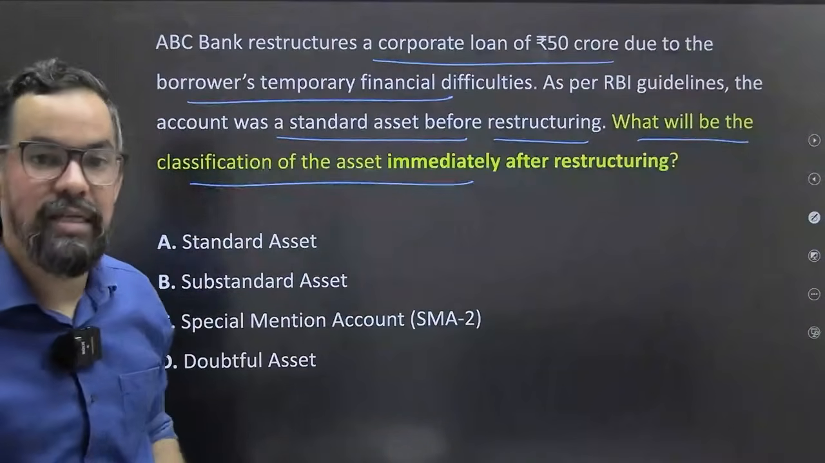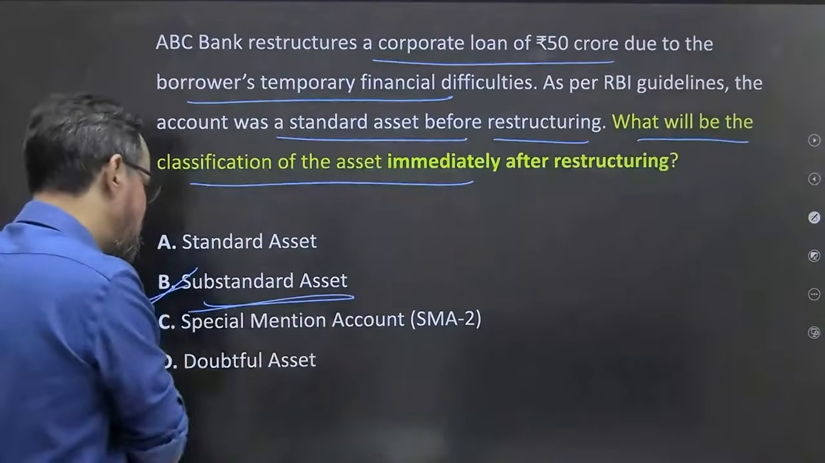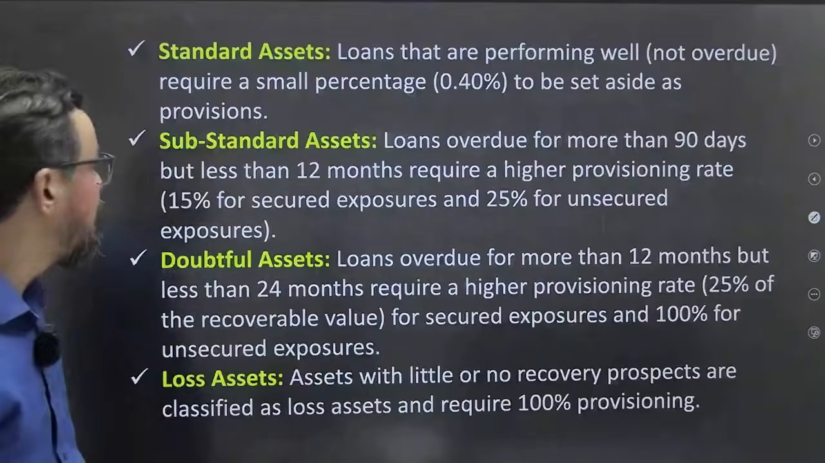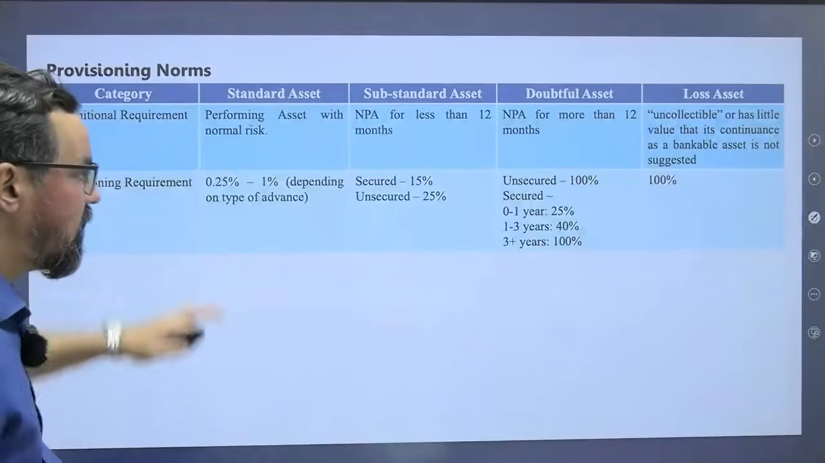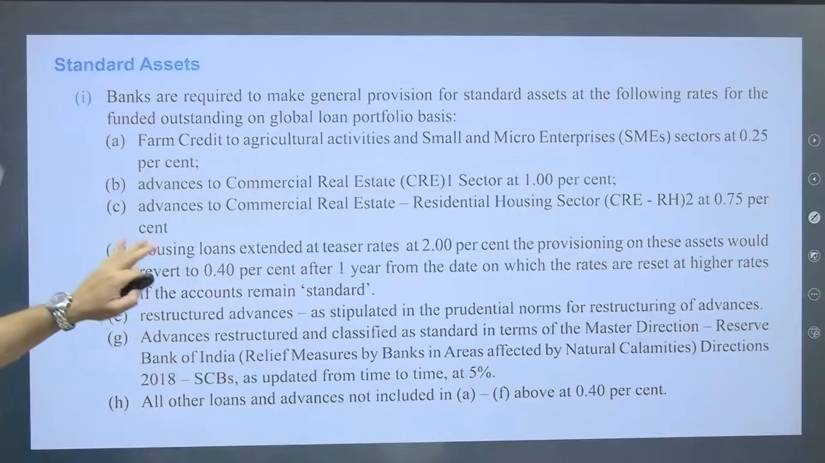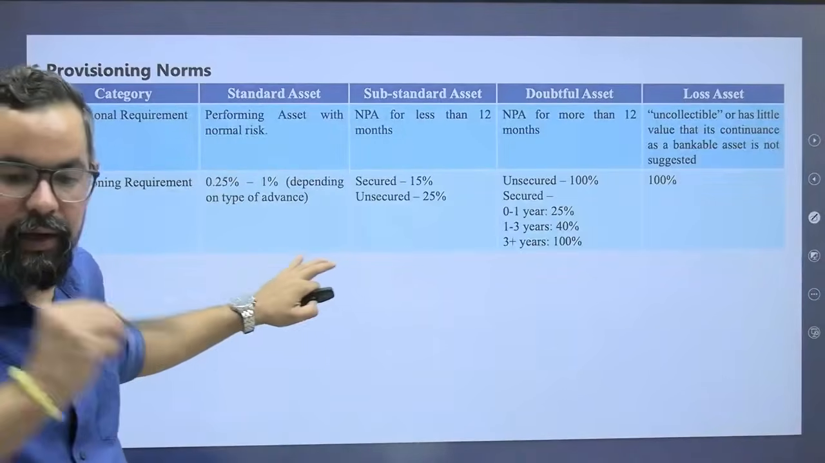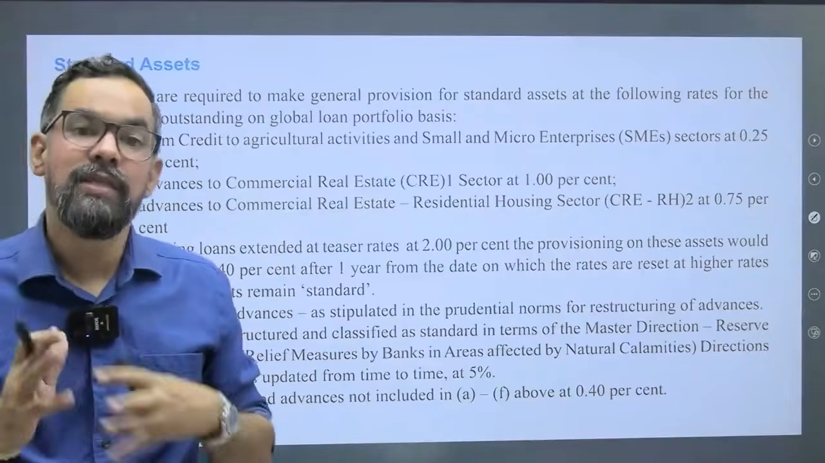It will be categorized under substandard asset as per the RBI provisions. Okay, it goes directly to substandard asset. So that's the first thing. Next one. So this is the category we all know. Next one, the provisioning things. I have kept the provisioning things here. Please go through this. We have discussed it with that question itself, for your standard asset.